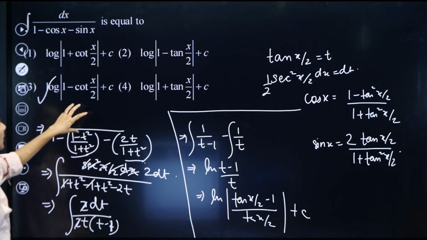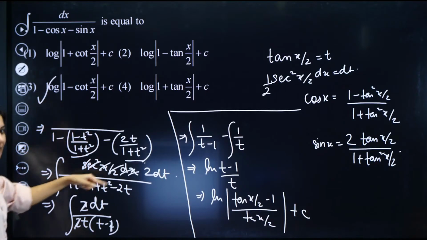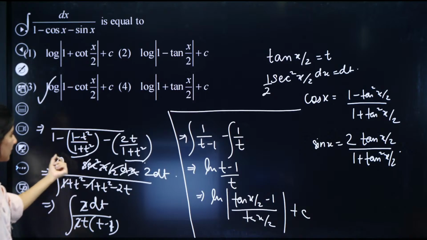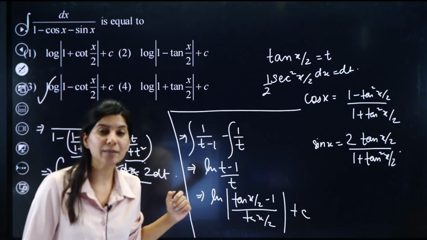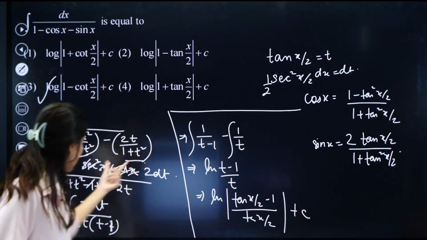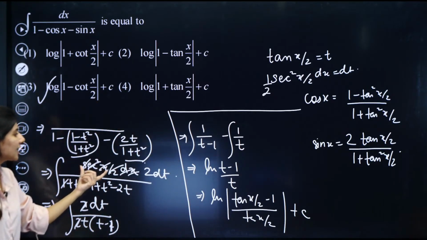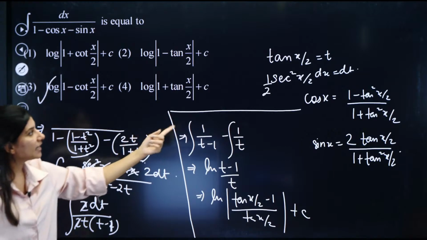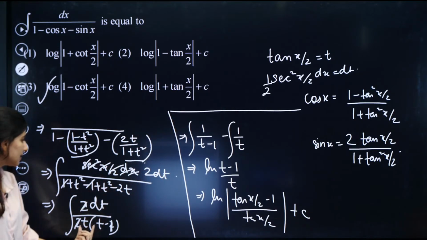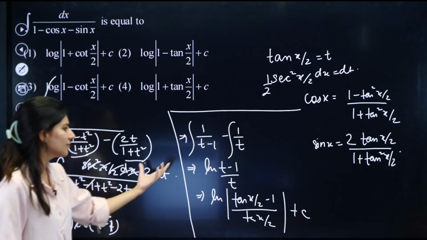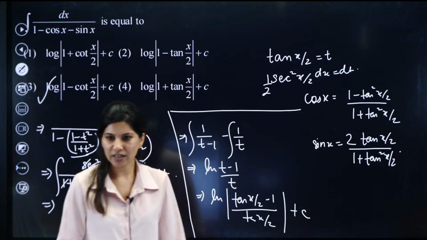Right? And numerator is dx. Now take LCM. The moment you take LCM, 1 plus t square will be here. What is 1 plus t square? Who is going to tell me? 1 plus tan square is sec square. So this is sec square. Sec square dx, can you see, is 2 dt. So 2 dt. And this is 2t square minus 2t. 2 can get cancelled out, and t minus 1. So it is very easy to integrate, and we are done.